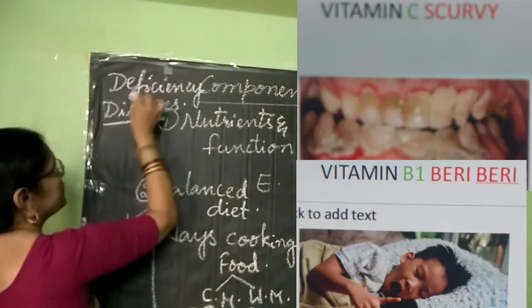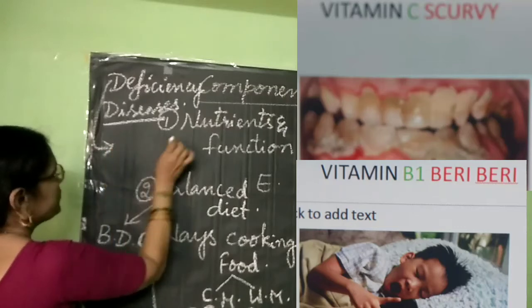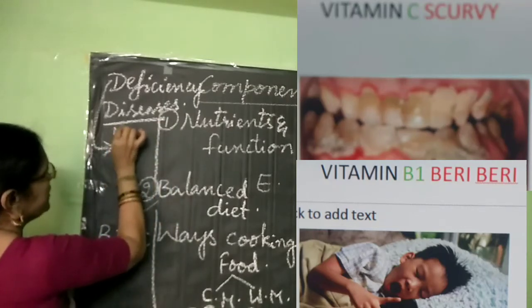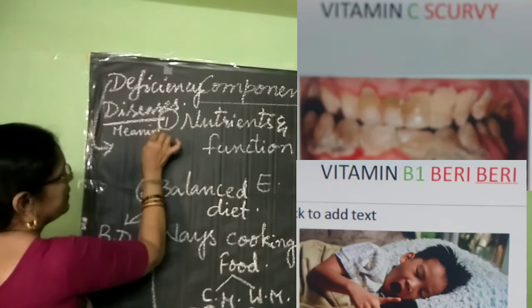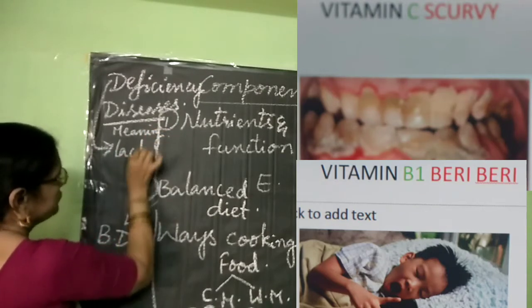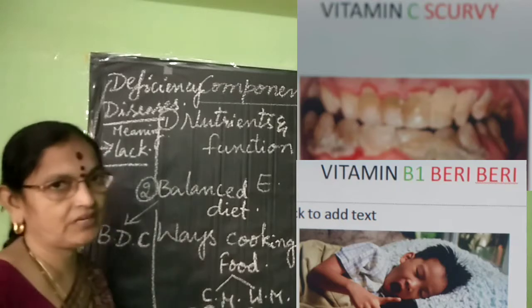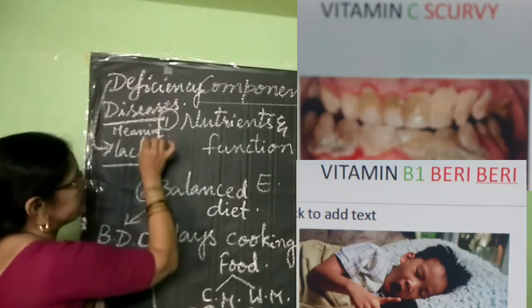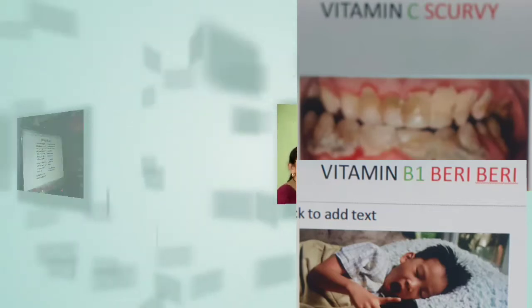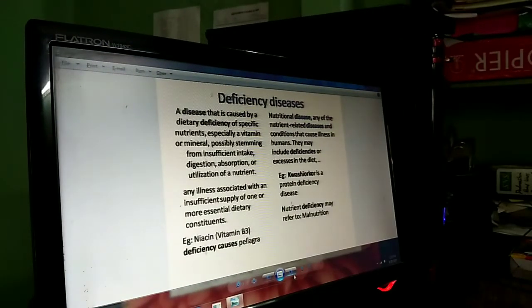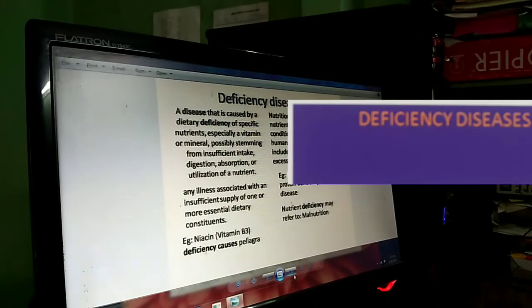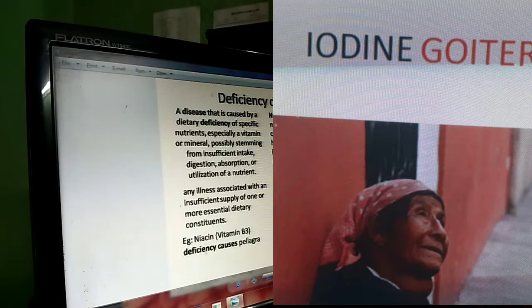What is the meaning of deficiency? Meaning is lack of, less or not having. That is called deficiency diseases. Today we are going to learn about deficiency diseases. What is meant by deficiency disease? A disease that is caused due to the lack of any nutrient in our body is called deficiency. The meaning of deficiency is lack.